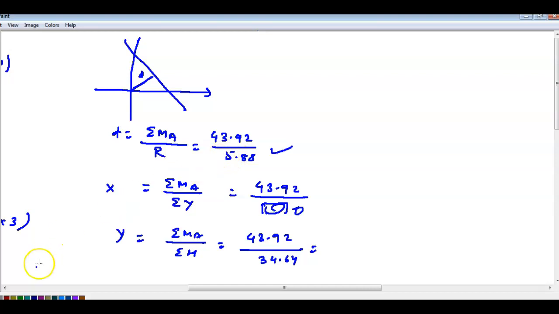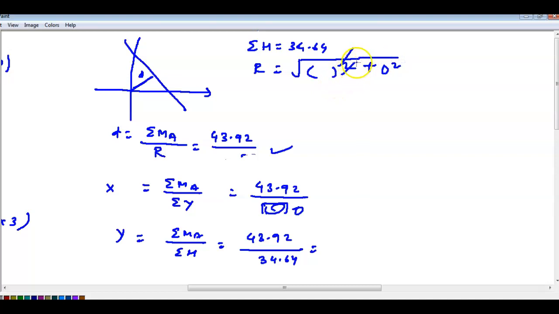Why a square root? Already a square root is there. No, wrong. R is for 34. Horizontal forces is equal to 34.64. Resultant is equal to this one whole square. Whole square and this one cancel. This is already 0. This and this get cancelled only. So how much you will get? 34.64 only.